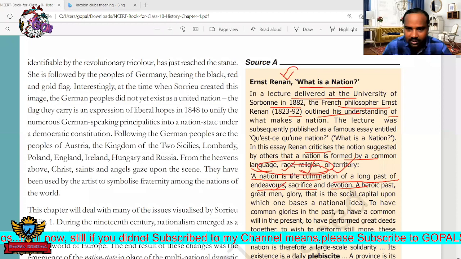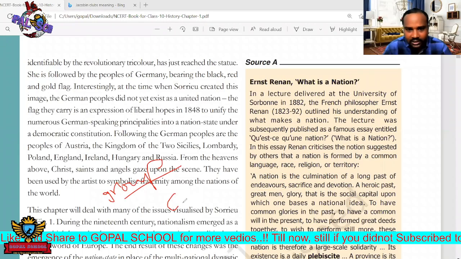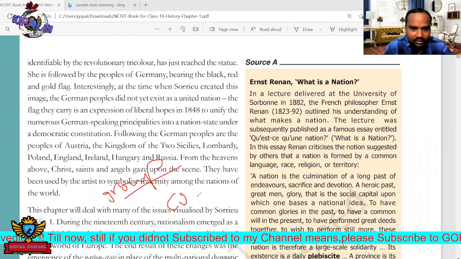Sir, what do you mean by race? Race is nothing but a group or community, a separate group. Our race is the Indian race. While reading social studies, we get race, creed, religion, territory, language like that. Creed is nothing but color. Race is nothing but a separate community.